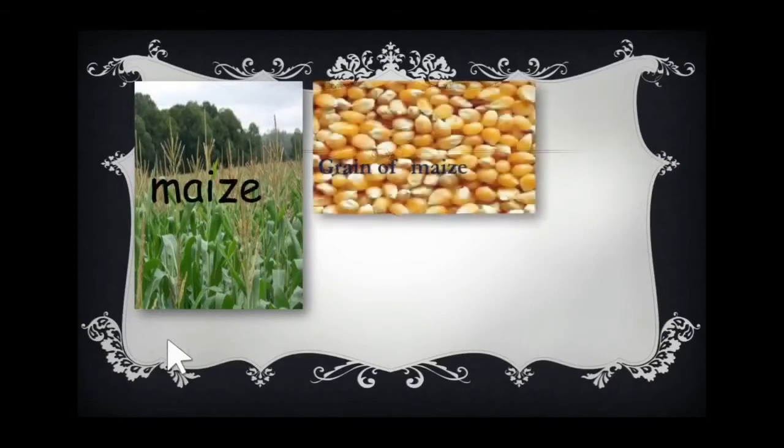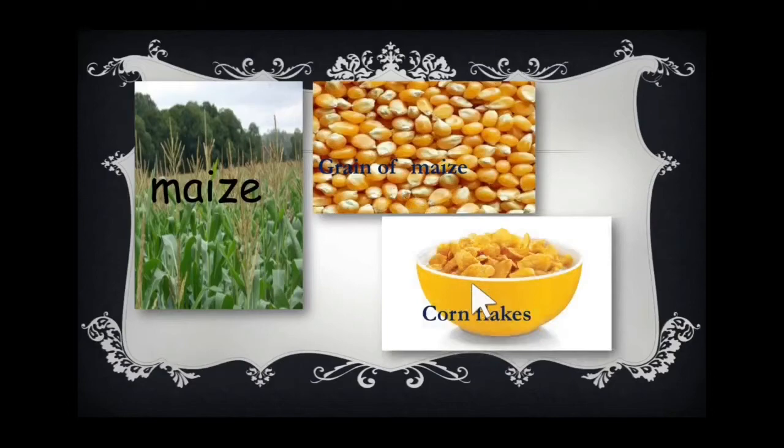Now look at this one. What is this? Maize. What do you mean by maize? Is it a new word for you? I will tell you a similar name for this. Corn. Yes, corn is familiar to you, right? You know, corn is a grass actually. And from the corn, we take out the grain of corn. From this, we can make cornflakes and popcorn, right? Yes, these are all examples of cereals. So grass provides cereals for us.